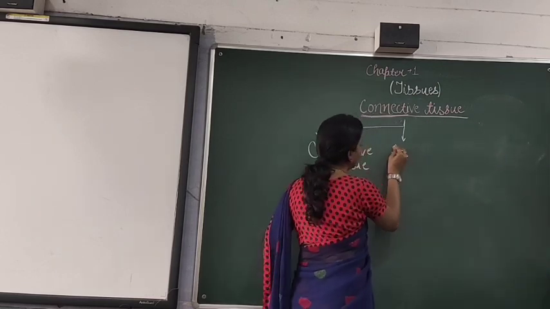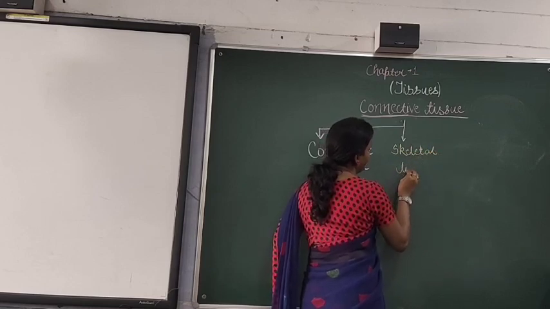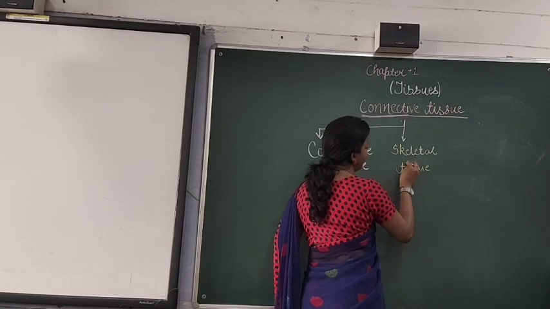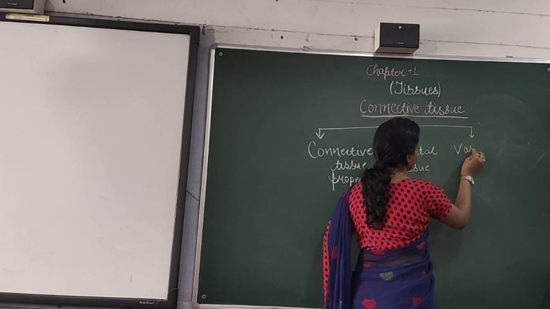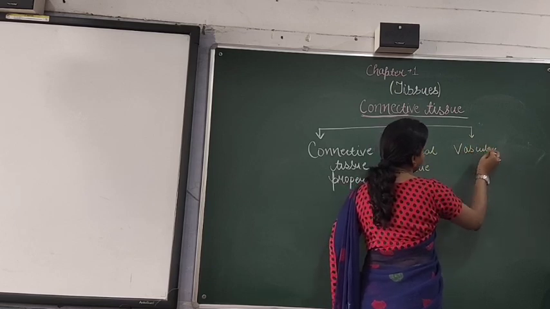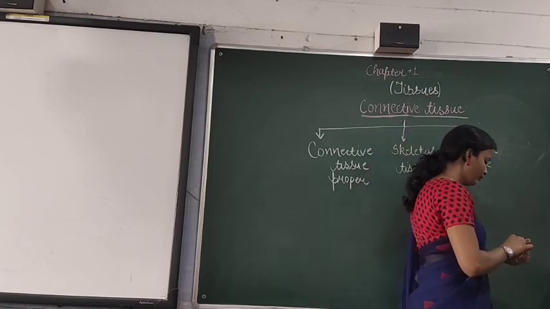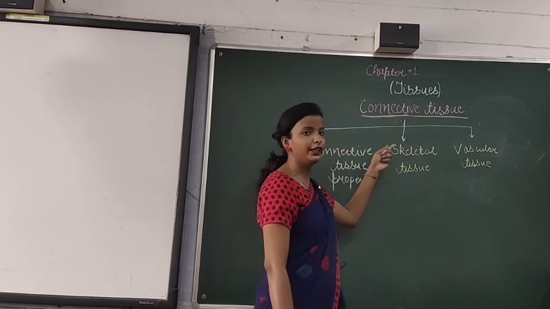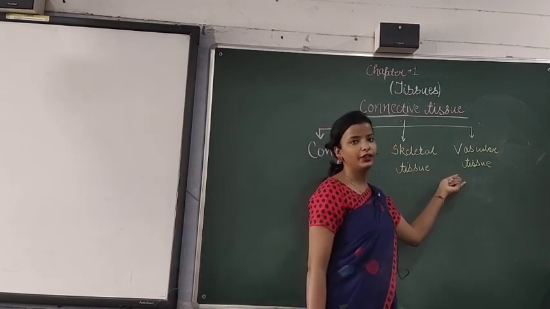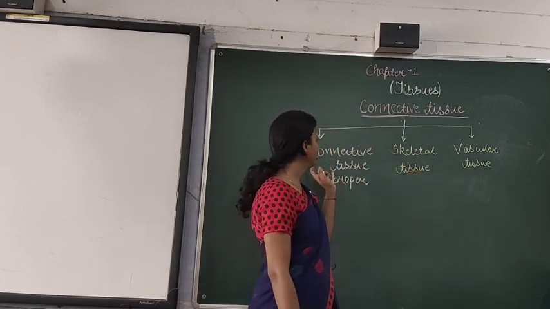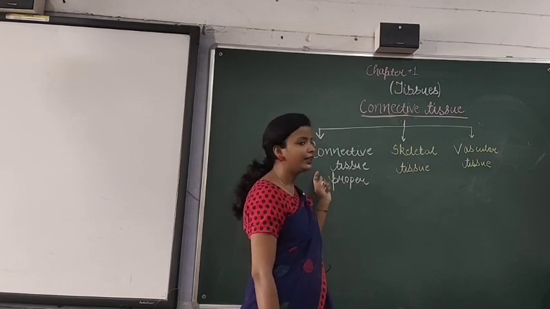Then the second is skeletal tissue and the third is vascular tissue. So it is of three types. First is connective tissue proper, second one is skeletal tissue and the third one is vascular tissue. Let us discuss one by one in detail. First we will discuss the connective tissue proper.